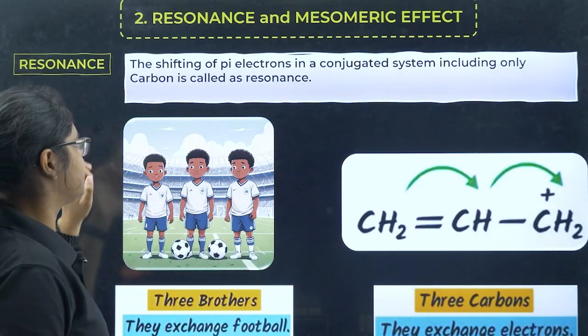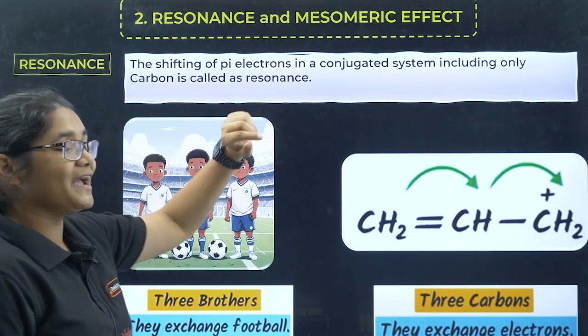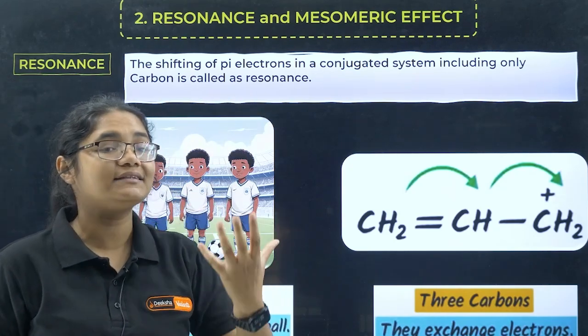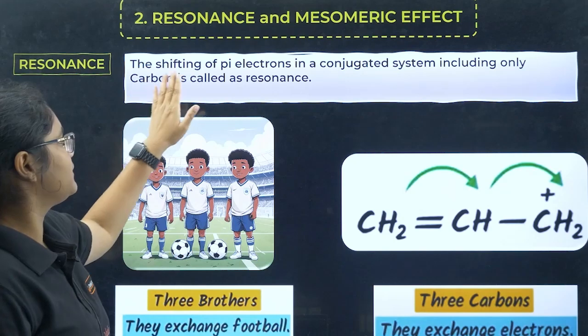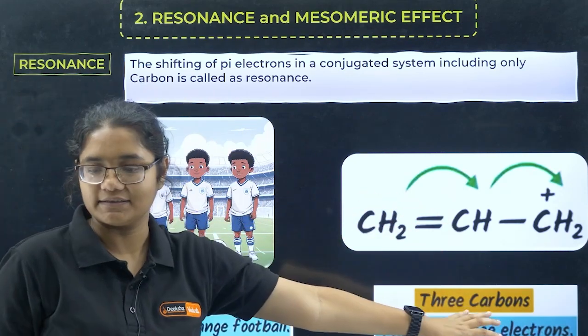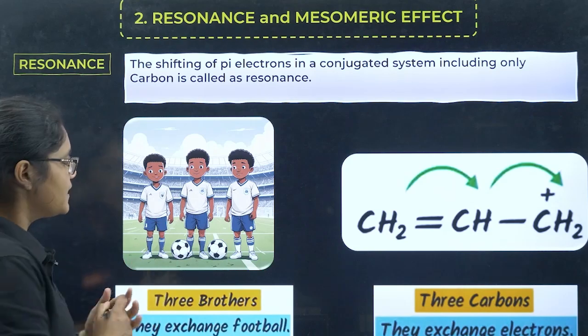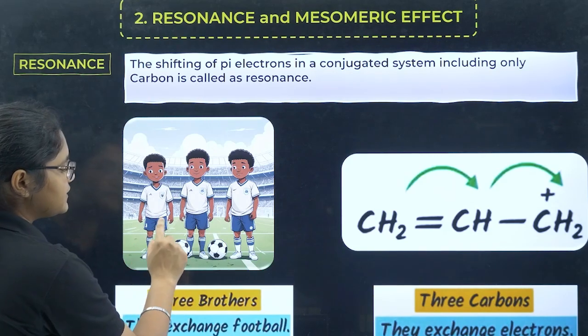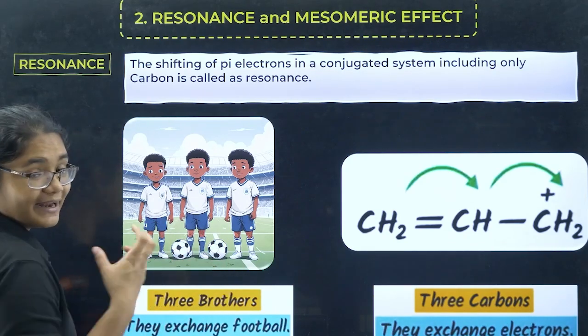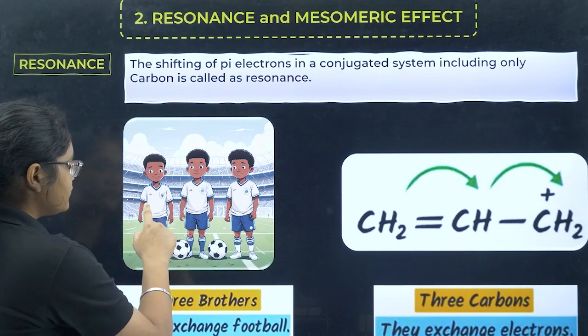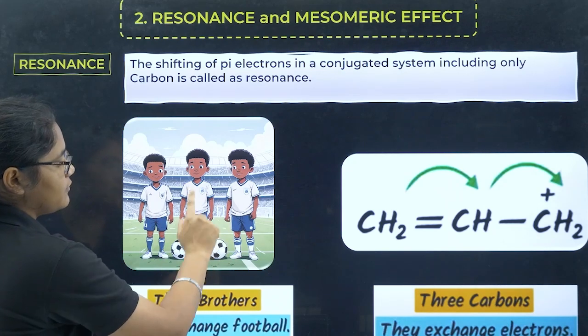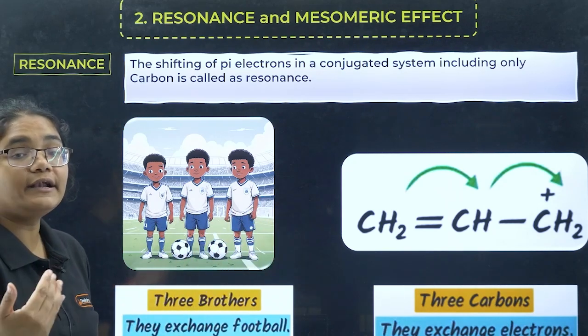Okay, next we will move to resonance and mesomeric effect. So what is resonance here? The shifting of pi electrons in a conjugated system only between the carbons is called resonance. For example, you can see here 3 boys are there. If they are passing the ball, these balls are your electrons. Just imagine, if the electrons can move from one person to another, then we call it resonance.